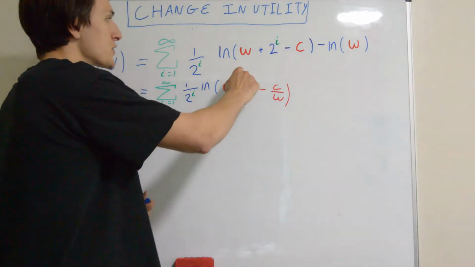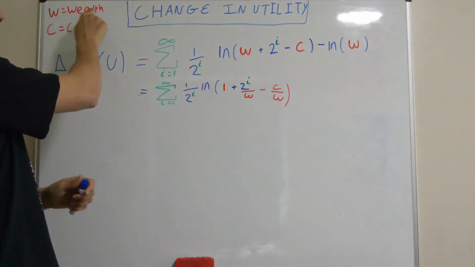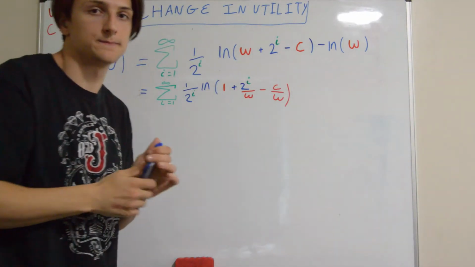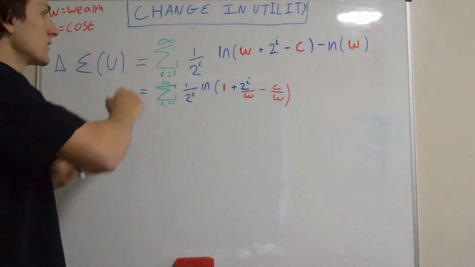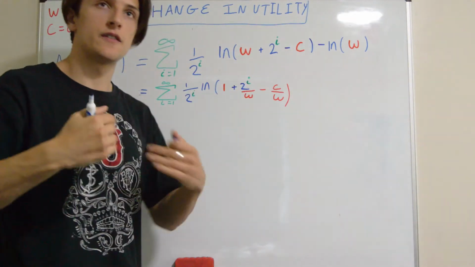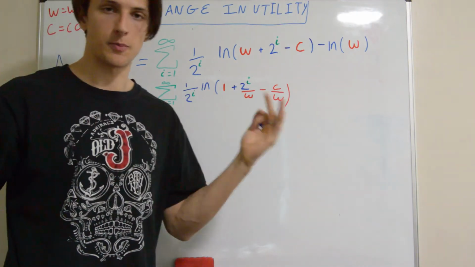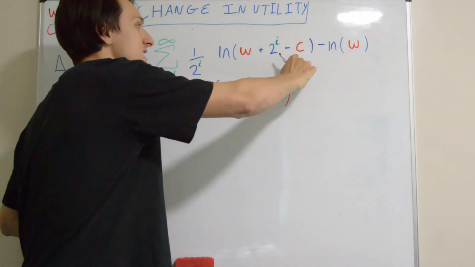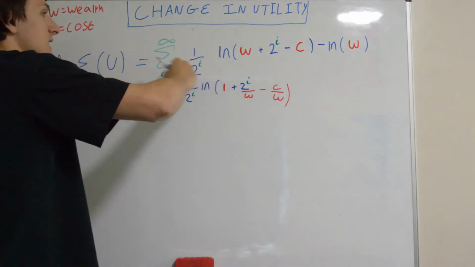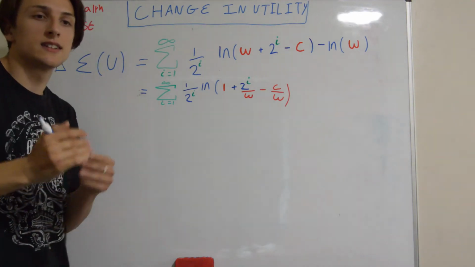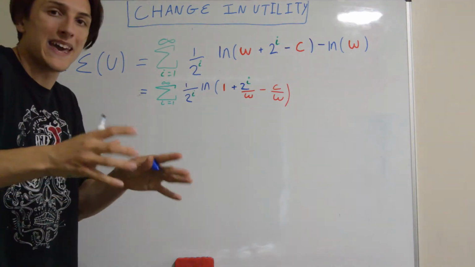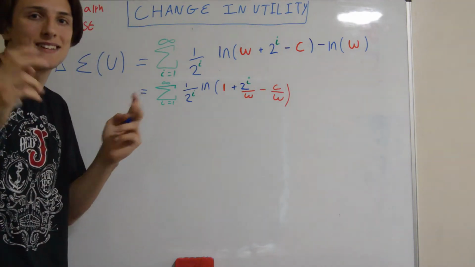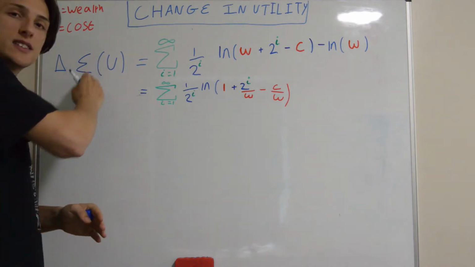Well, of course it's going to be a function of how rich you already are, your wealth, and also the cost of the game. How much you have to pay to enter the game. So how does this thing work? Okay, so let's fix W. For me, let's say W, my wealth, is £100. And then let's vary C, the cost of the game. As soon as C gets too large, and this thing becomes negative, well then, it's no longer useful for me to pay that much money to play the game. I expect to be sad if I play the game, right? I expect to have negative utility.